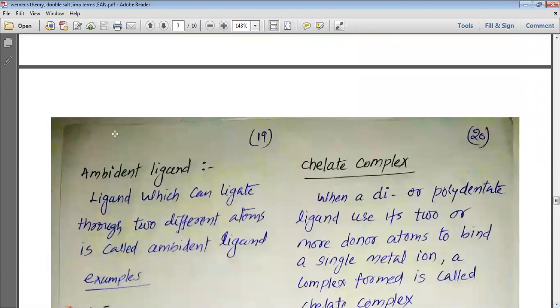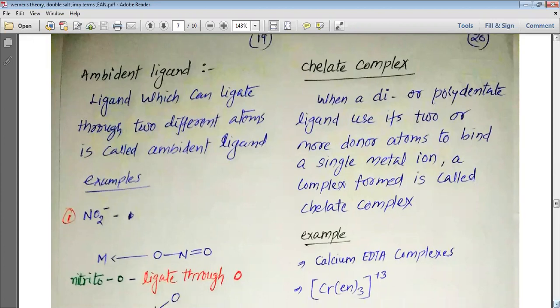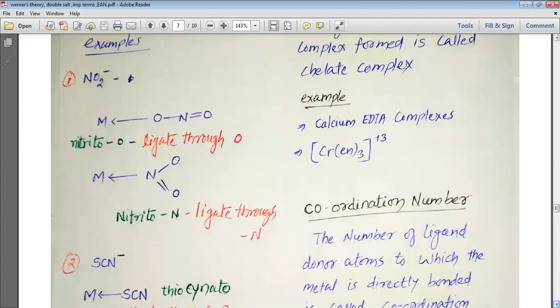Now we'll move to another important term, my dear students. The next term is the ambident ligand. A ligand which can ligate through two different atoms is called an ambident ligand. The example that we are going to see here is NO2 minus.